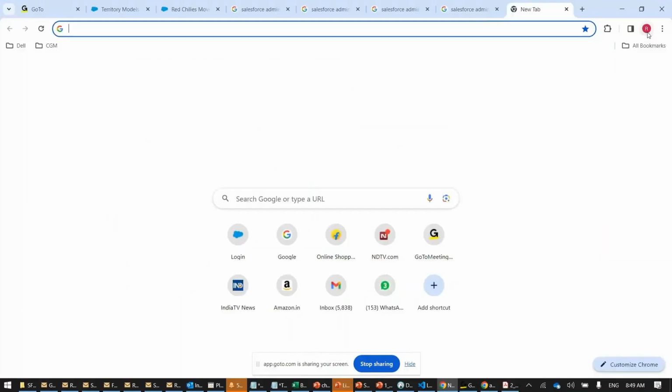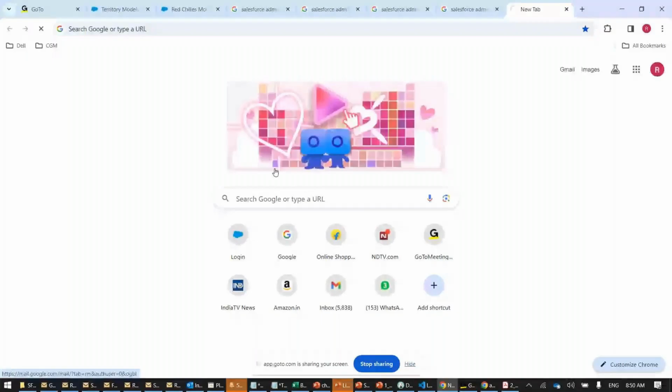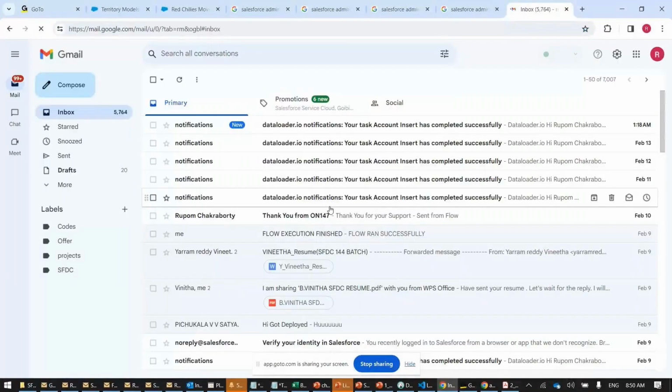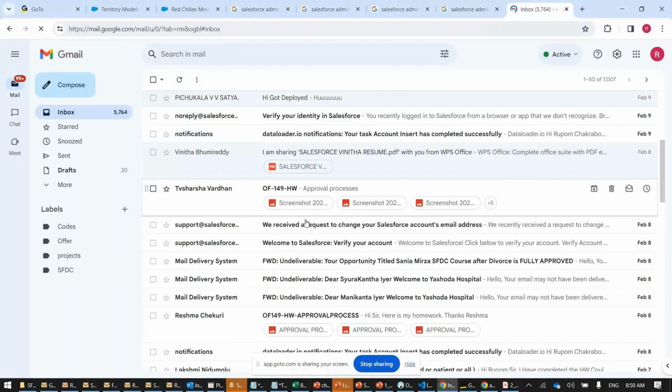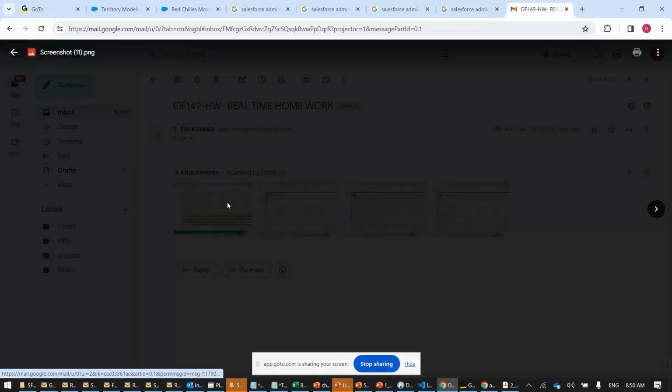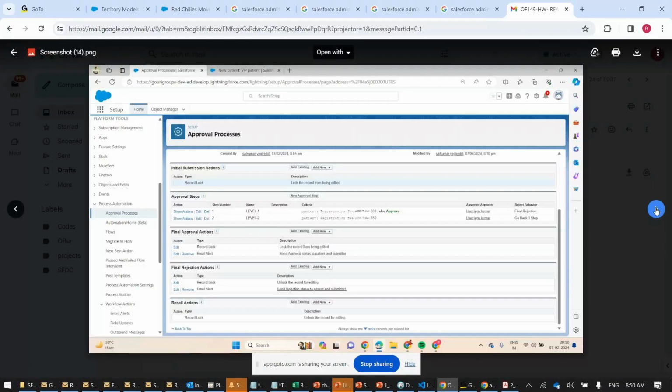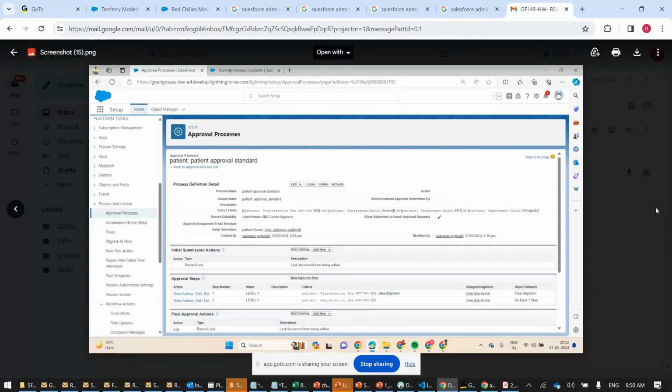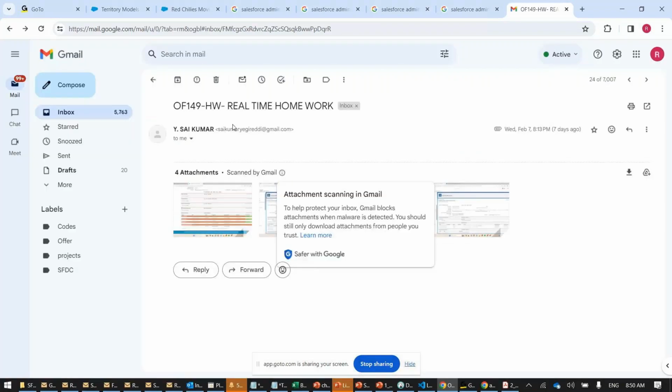Let me see. I'm just opening my Gmail. You will be sending me your homeworks like this. See, all homeworks, real-time homework. Like this, people will send the homeworks to me with a screenshot. Hey Rupam, this is what we are building. Here we go. Like this, they give me, they're building an approval process through admin. All the homeworks, you have to send to me and I will check those homeworks.